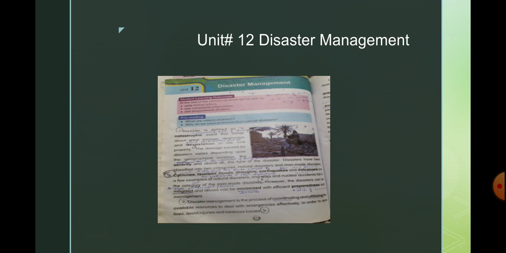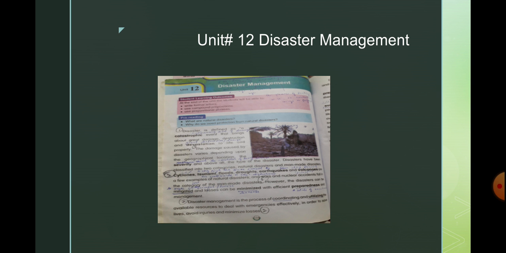The damage caused by the disaster varies depending upon the geographical location, the severity, and above all, the type of the disaster. Different kinds of disasters vary depending upon the geographical location. Disasters have been classified into categories. There are two categories of disasters: first is natural and second is man-made.